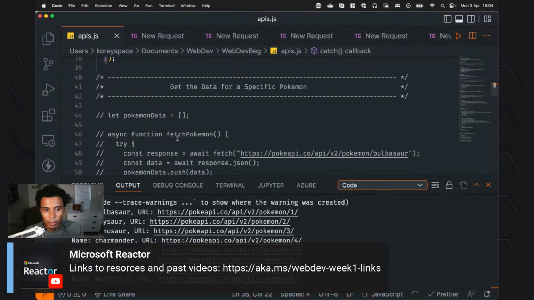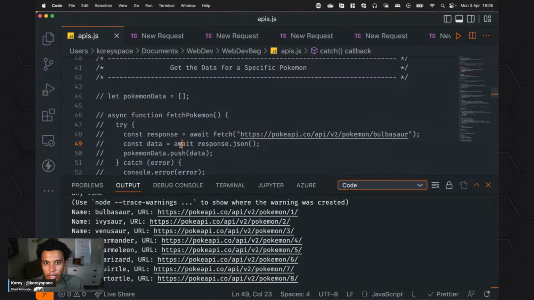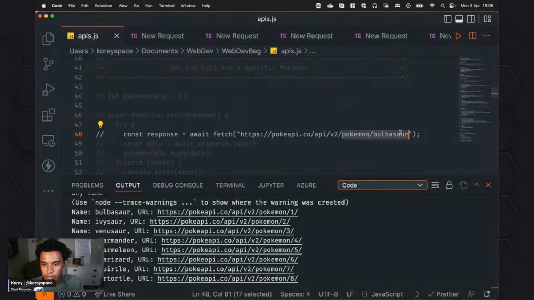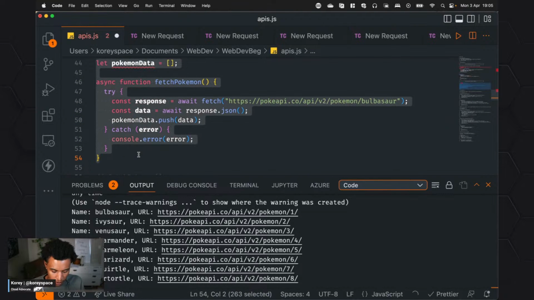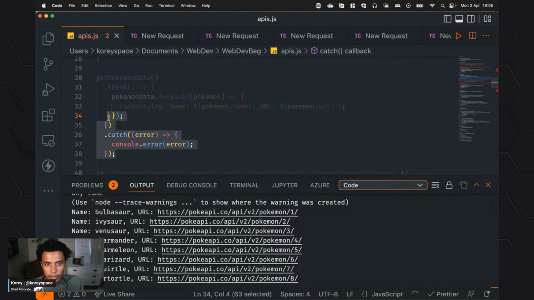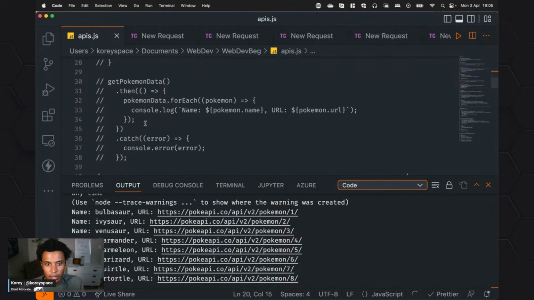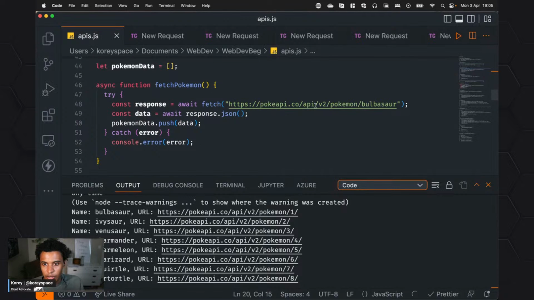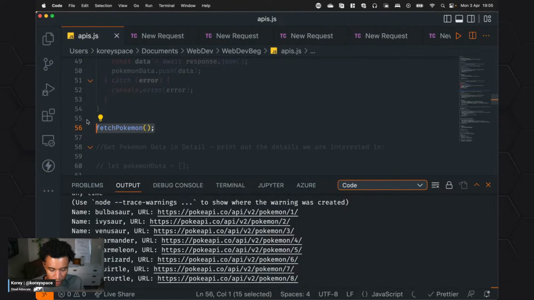But we'll do one more example here of getting the specific Pokemon. So in this case, I want to get only one Pokemon. So we know each Pokemon has this name. And if we test this out, I'm not going to show you, but each Pokemon has their own endpoint URL. So this Bulbasaur. If I want to get that one, I can go ahead and comment this out. And then I'm going to fetch that. So it's a new URL. And then I can just call this. It's actually less exciting than I thought.